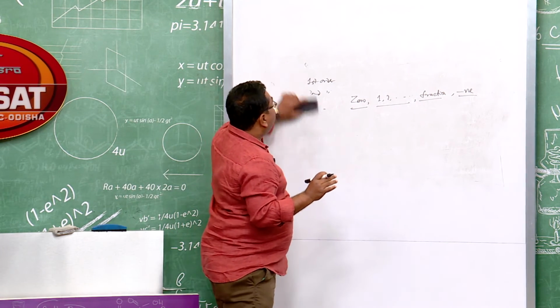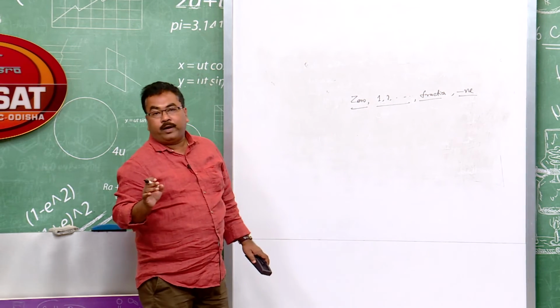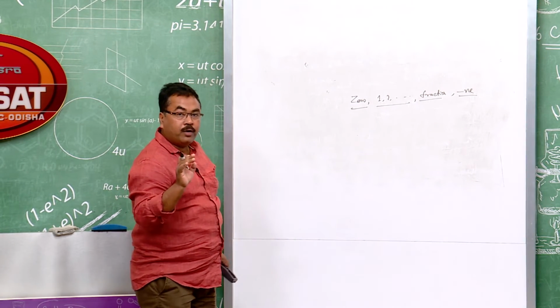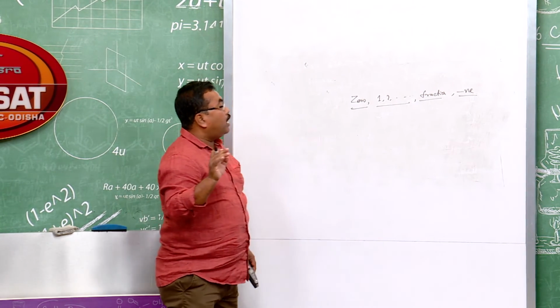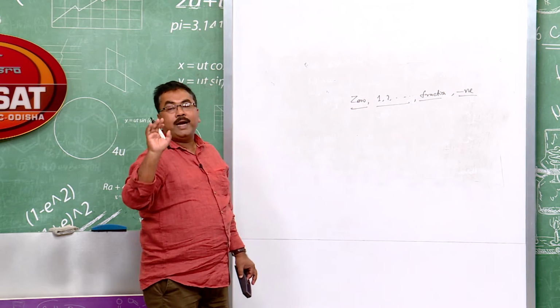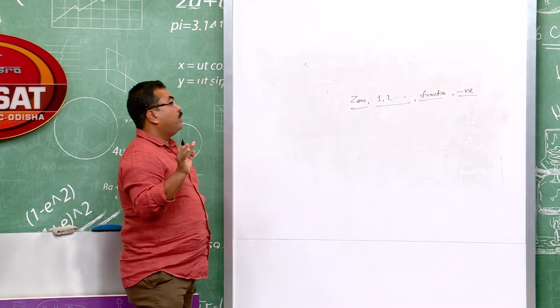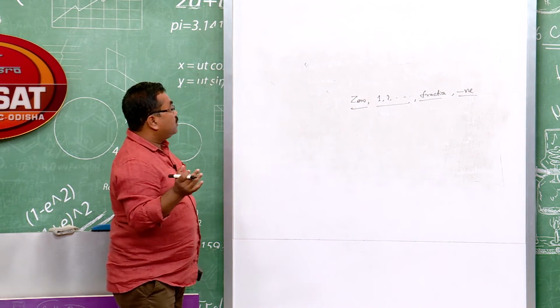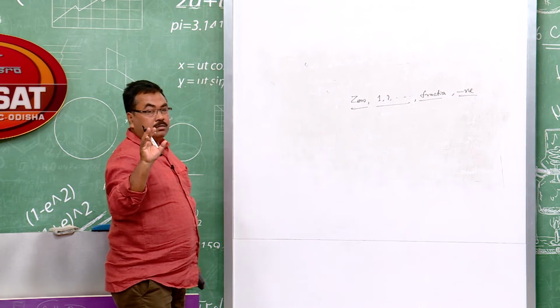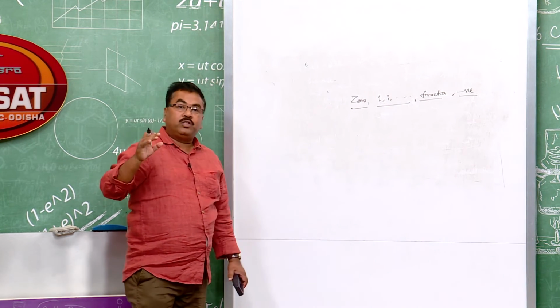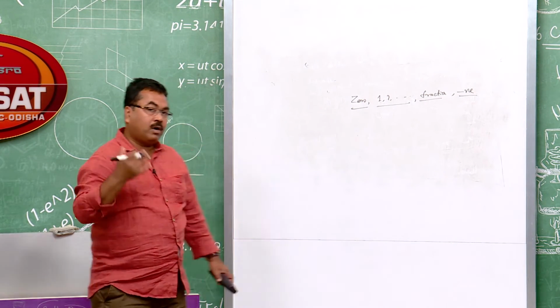And it is an experimentally determined quantity. Order is an experimentally determined quantity. Number 2, it throws light or gives an idea about the path followed by the reaction. How the order gives an idea about the path or the mechanism of the reaction will come later.